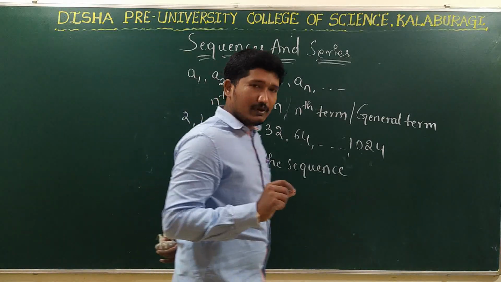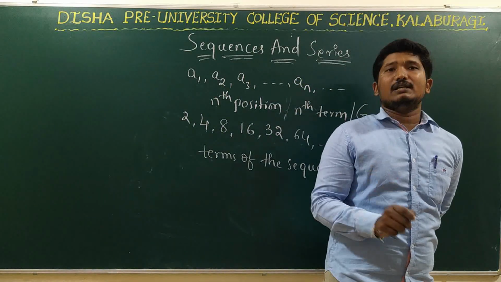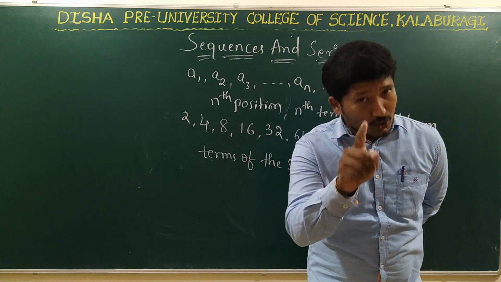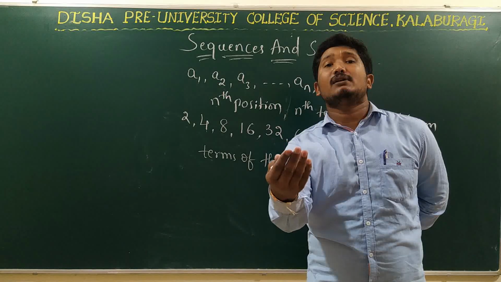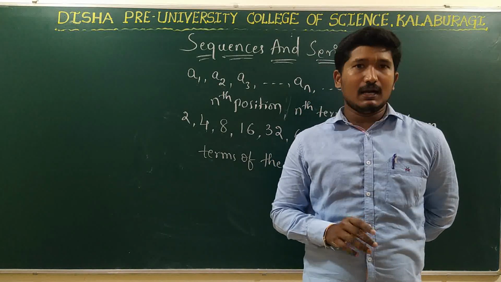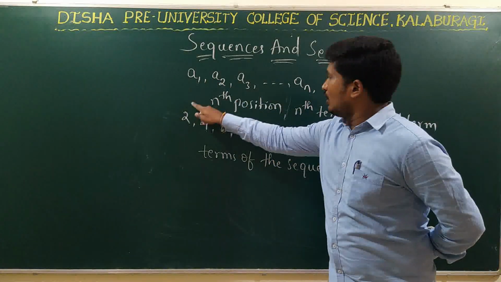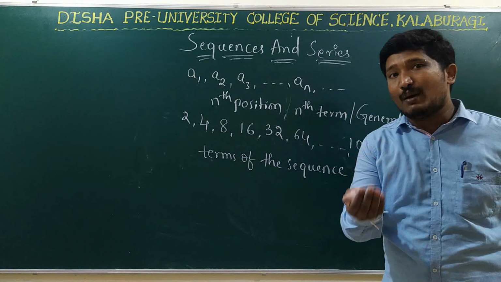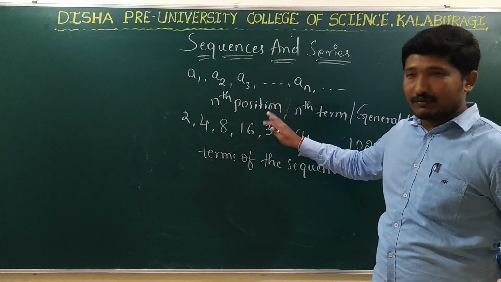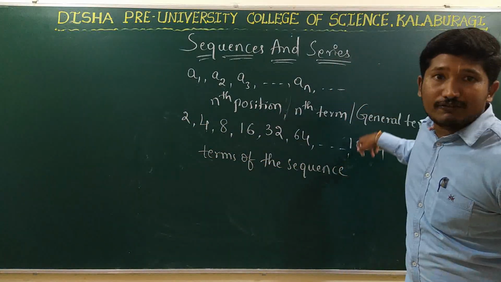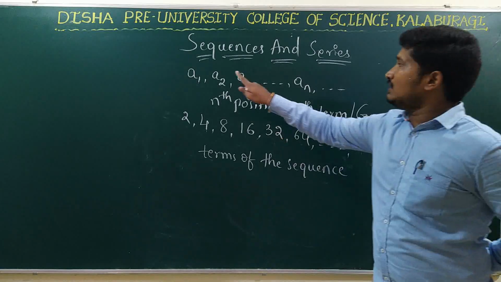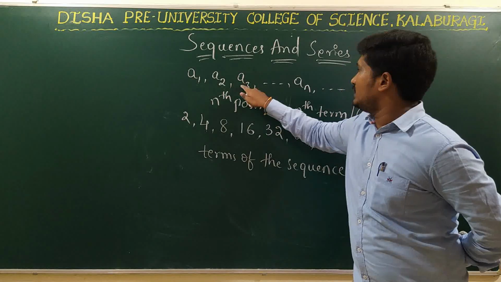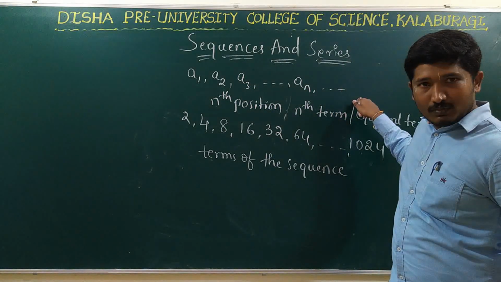Right? So what is a sequence? A sequence is an arrangement of numbers or elements in a definite order followed by some rule. Right? And so all these are called as what? Terms of the sequence. That is, various numbers which are present in the sequence are called as terms of the sequence. The terms of the sequence are generally represented by A1, A2, A3, so on, AN and so on.